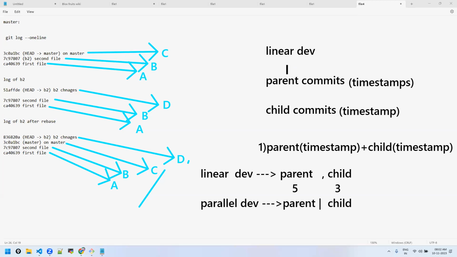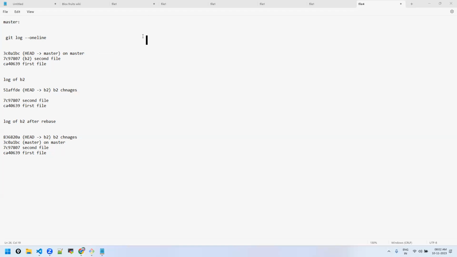I'm just trying to clean up the screen. See, there is P1. Let's suppose there were some commits, and they were made in this order.